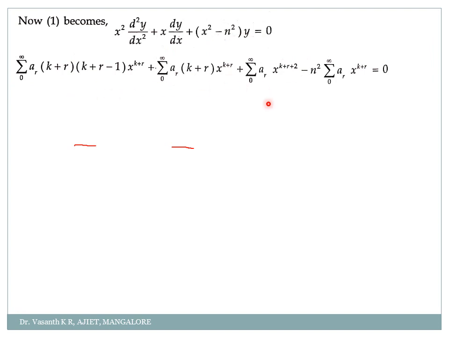Okay, next step. Now what I'll do is, I'll collect all x to the power k plus r terms together. So if you check in this equation, which and all terms contain x to the power k plus r.